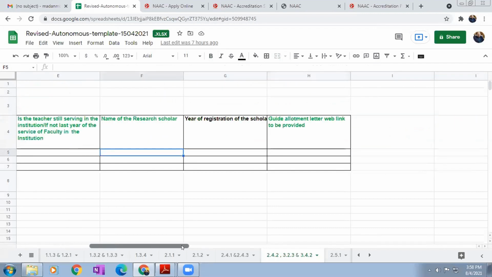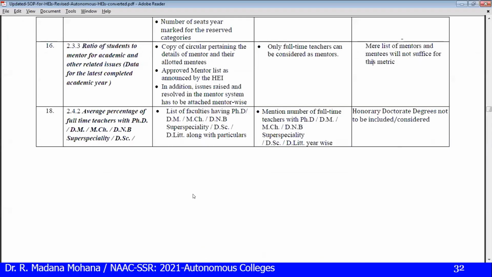Then name of the research scholar. Suppose you are recognized as research guide, some scholars are registered under you; name of your scholar. Then year of registration of the scholar. Guide allotment letter: that link you have to provide from the college website. In any template, wherever a link option is there, don't provide a Google Drive link, only college website links you have to provide. By clicking that link, it should directly direct to that particular content. Even if it doesn't show directly, they will disqualify that matrix.